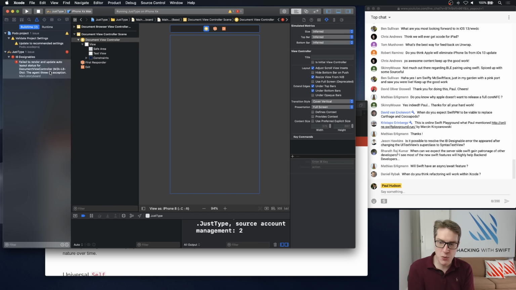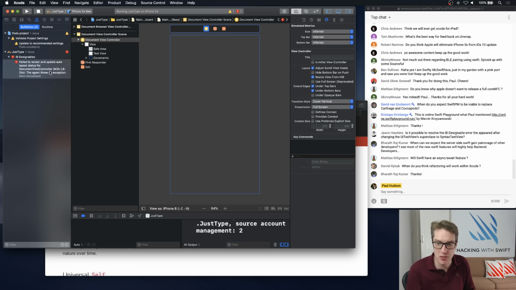Matthias asks, will Swift have an async await feature? Yes, it almost certainly will, but it'll be a long time yet. I personally would have hoped for Swift 6. Swift 5.1's a fairly rushed release because Swift 5 was delayed. In theory, Swift 6 could be next WWDC, a full year. But I've heard talk of actually Swift 8 or Swift 9. So it could be a while before we see async await, which is a real shame because it's really nice.